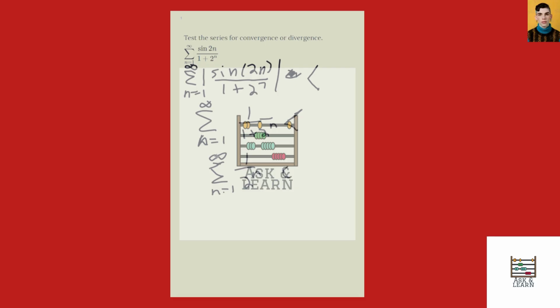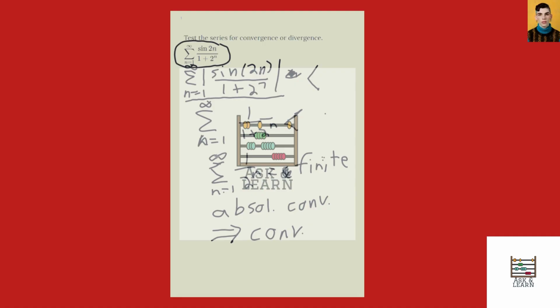And then we know that this is finite. So this is finite, and all of these terms are positive. So all of these terms are positive, and we're bounded. So if all of our terms are positive and we're bounded, then it means that we have convergence. Okay, and if we have convergence of this thing, well, that means that we have absolute convergence. And if we have absolute convergence, then that implies regular convergence. So absolute convergence of this guy gives us regular convergence of this guy.